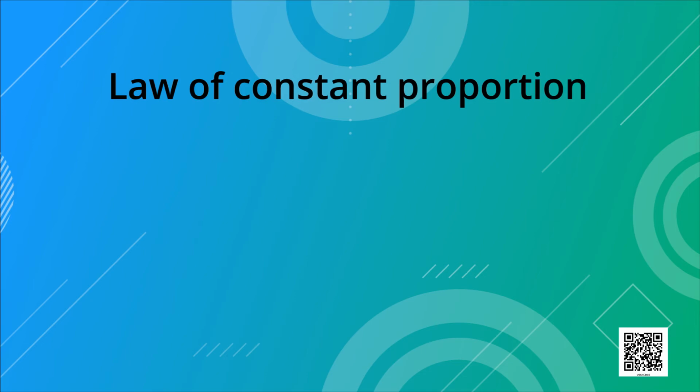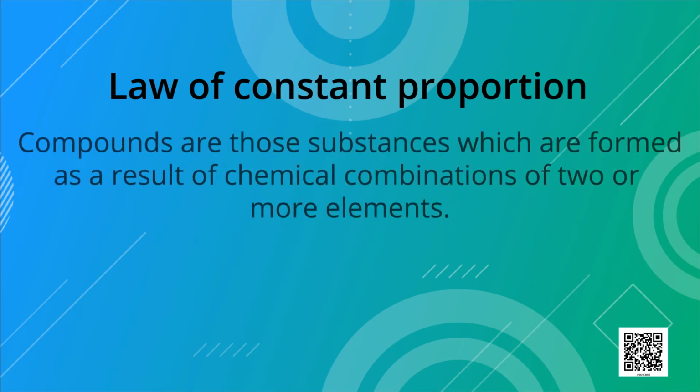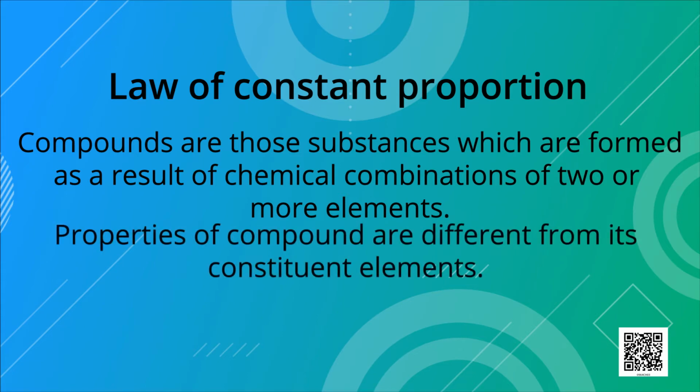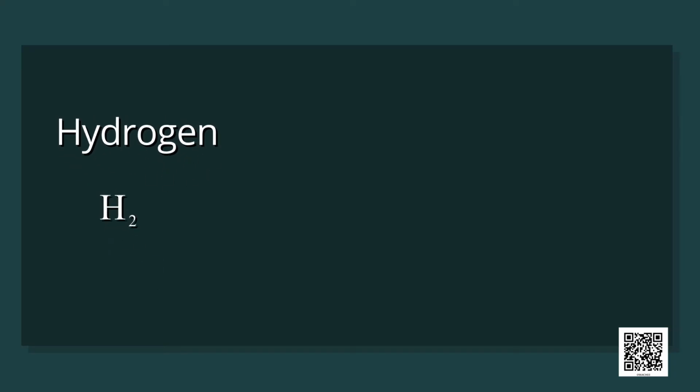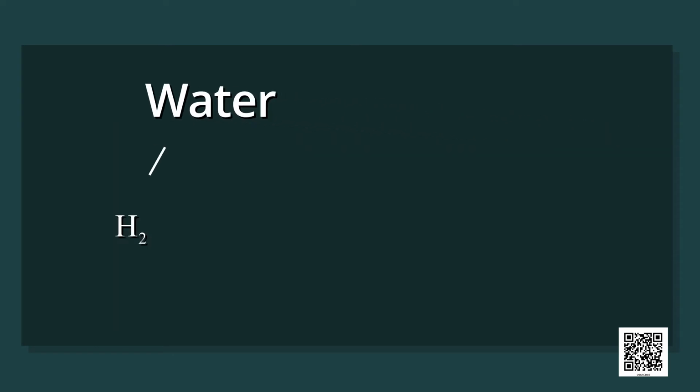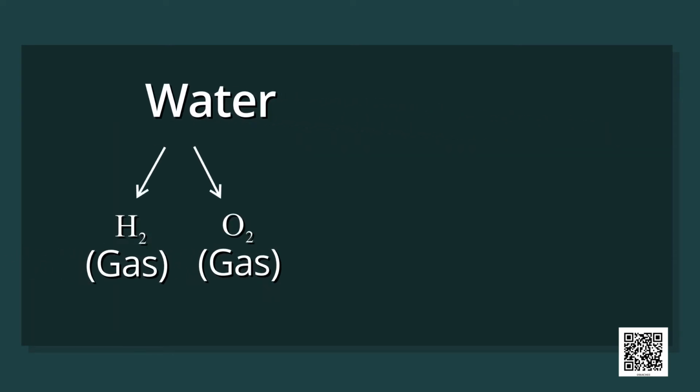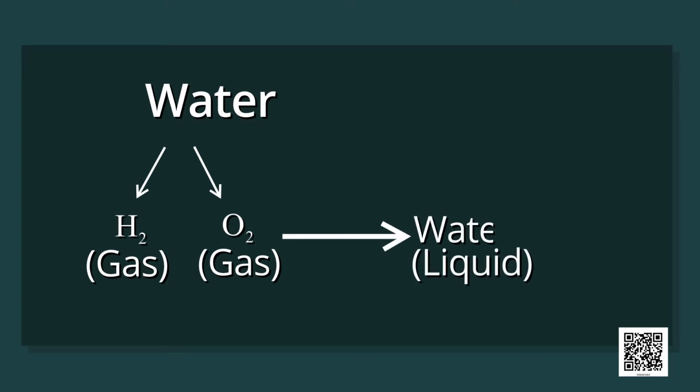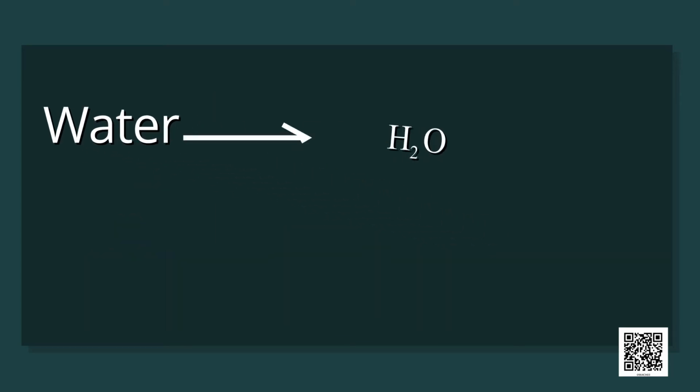We have already learned that compounds are those substances which are formed as a result of chemical combination of two or more elements, and properties of compound are different from its constituent elements. For example, water is a compound which is formed with hydrogen and oxygen. Both hydrogen and oxygen are gases, whereas water is a liquid. Formula of water is H2O, where 2 is written underneath H, that is below H as shown.